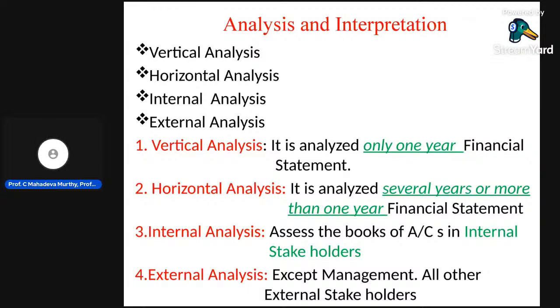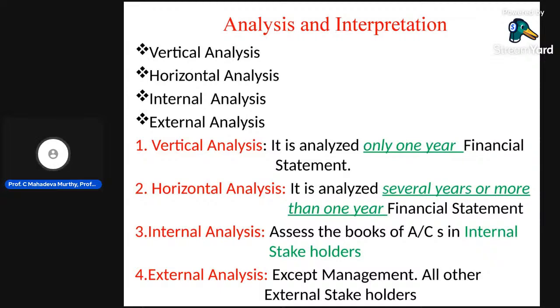Why are these analyses most important? To take appropriate decisions. Planning is most important for every activity in a business organization. On the basis of the horizontal analysis or vertical analysis, we prepare a plan: how much we need to purchase for next year, what is the next year budget.